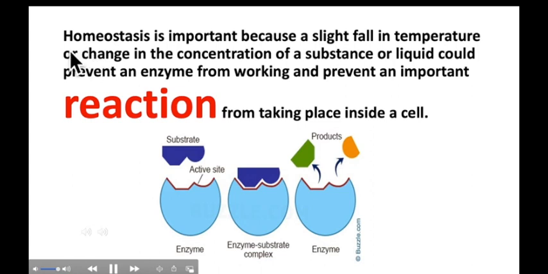So students, as I mentioned before, our cells need a constant environment, and homeostasis plays a very important role in this regard, because a slight fall in temperature or change in the concentration of a substance or liquid could prevent an enzyme from working and prevent an important reaction from taking place inside a cell. Students, homeostasis involves several organs, but the basic principle is always the same. So in the next slide, I will show you the organs that contribute to homeostasis.